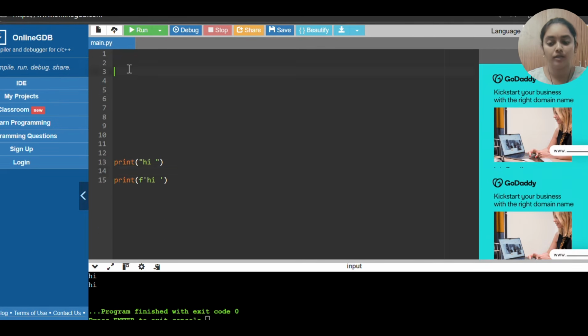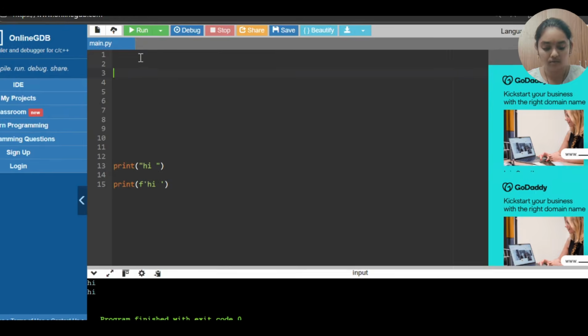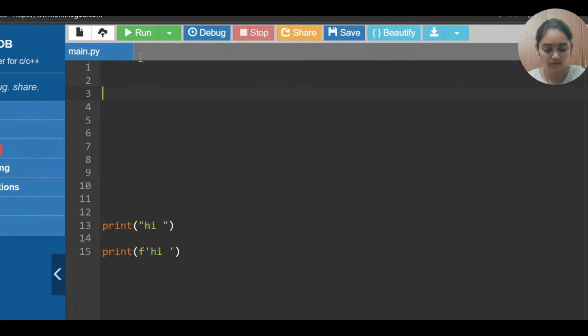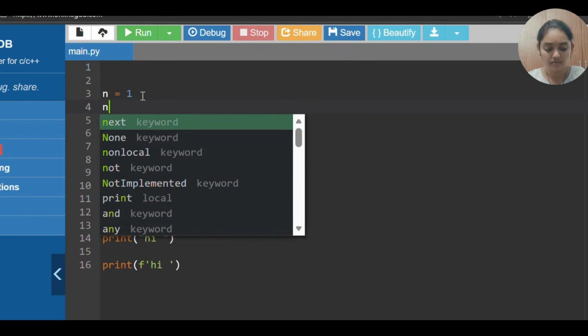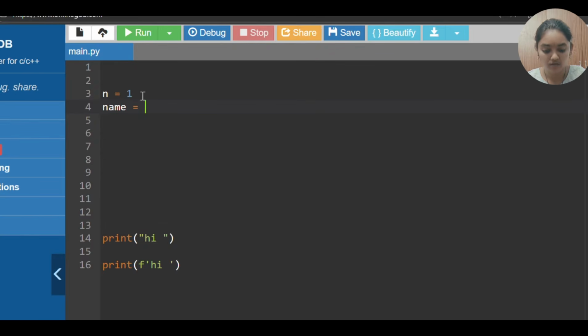See, if I want to give an input in Python, a number, let it be n equals 1. I have given 1. Okay, and then I'm giving my name. This is nothing but the string data type. This is integer, same like float, boolean. So there are so many data types we have.